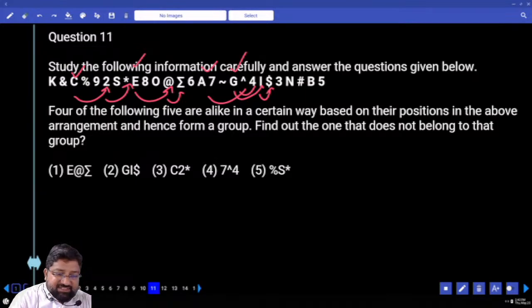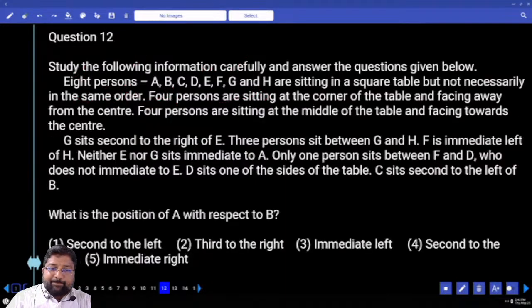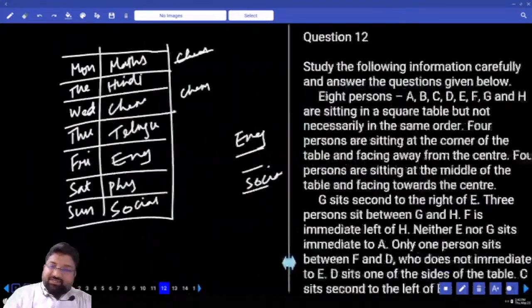The next question says 8 persons A, B, C, D, F, G, H are sitting in a square table but not necessarily in the same order. 4 persons sit at the corners of the table and facing away from center. 4 persons sit at the middle of the table and facing towards the center.